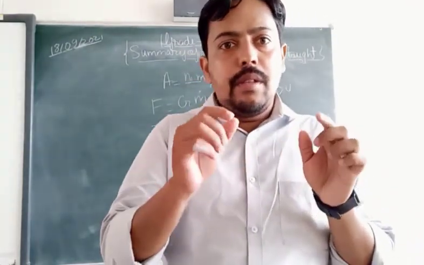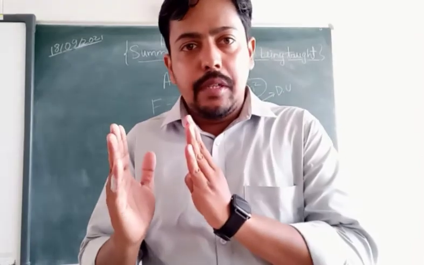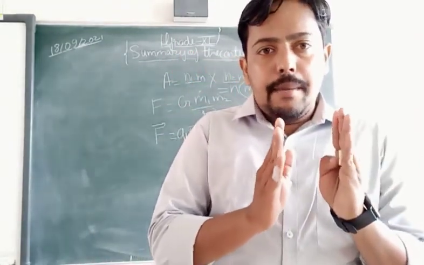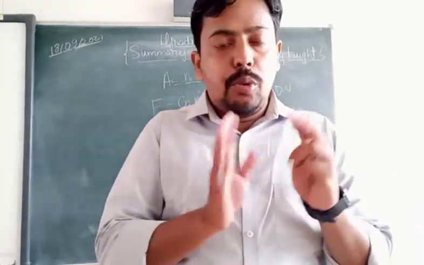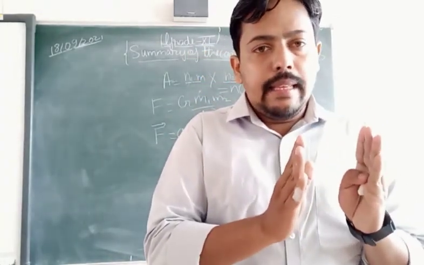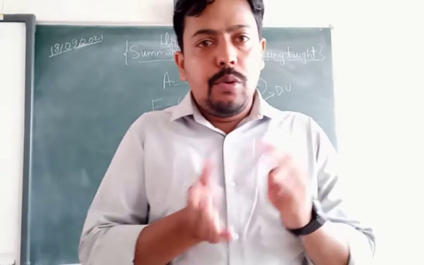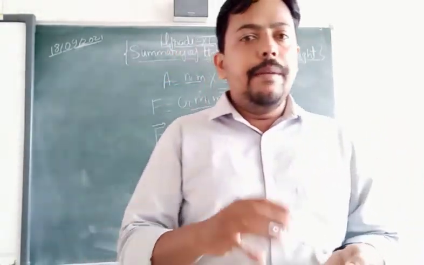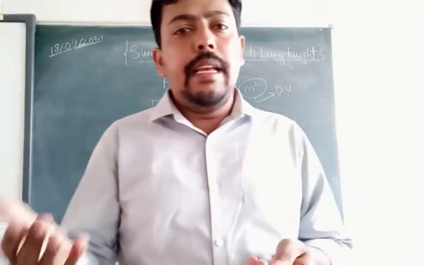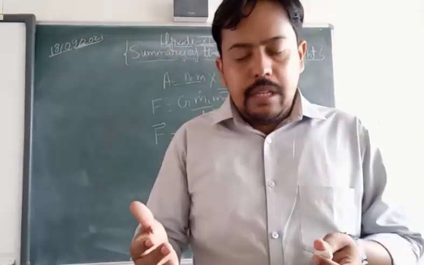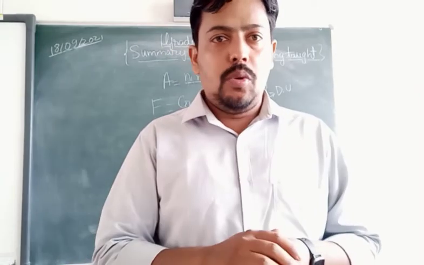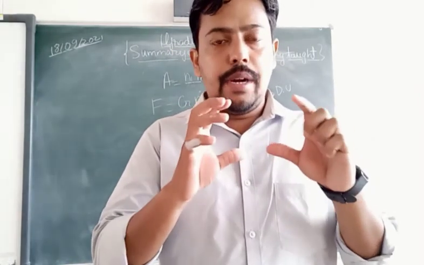We have given certain symbols of fundamental units. For example, I have given the fundamental unit of mass as bracketed M, the fundamental unit of length as bracketed L, and the fundamental unit of time as bracketed T. On the basis of M, L and T, we have studied all these things about the conversion, and then we studied about the dimensions also after giving certain symbols to the fundamental units.